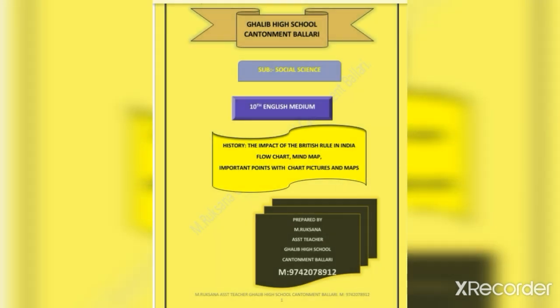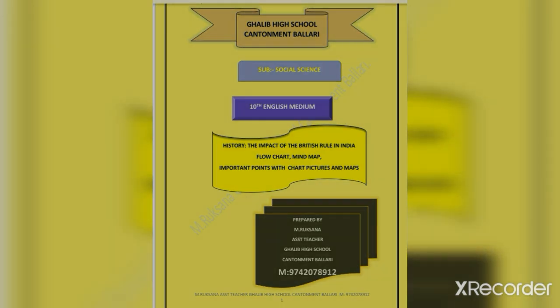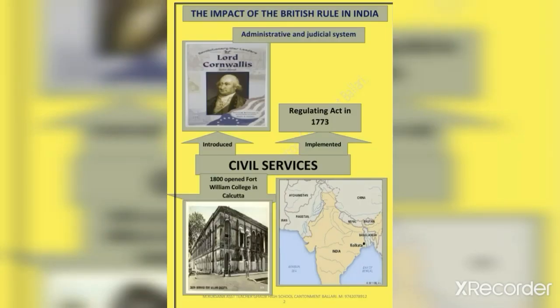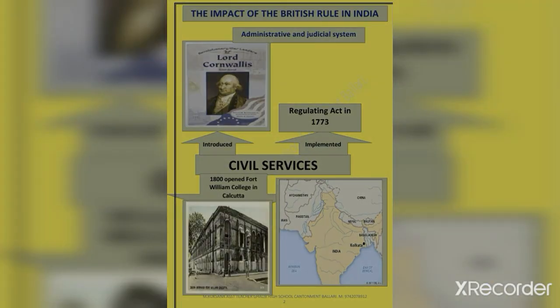In this: civil services, judicial system, police system, military system, land tax policies, that is zamindari system, mahalwari system and rayatwari system, modern education, Lord Macaulay, Woods Commission, law during British rule, regulating law, Pitt India law, charters law, etc. The impact of the British rule in India.